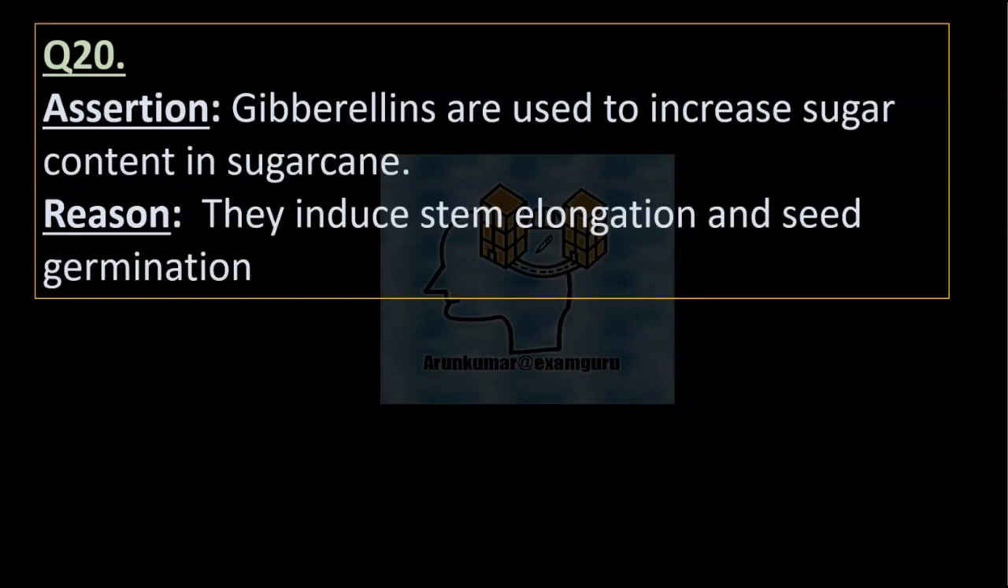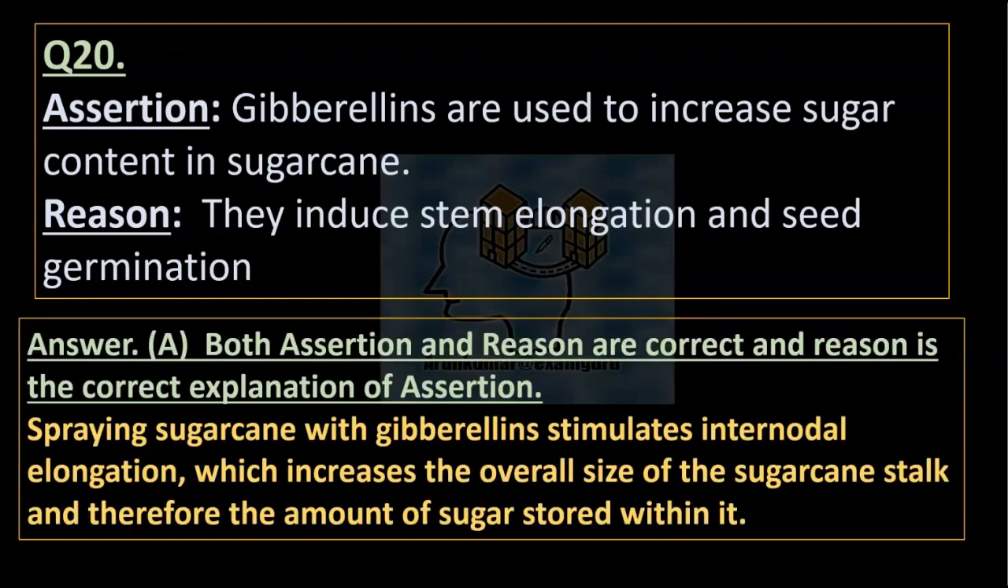Question 20. Assertion: Gibberellins are used to increase sugar content in sugarcane. Reason: They induce stem elongation and seed germination. Right answer option A. Both assertion and reason are correct, and reason is the correct explanation of assertion. Spraying sugarcane with gibberellins stimulates internodal elongation, which increases the overall size of the sugarcane stalk and therefore the amount of sugar stored within it.